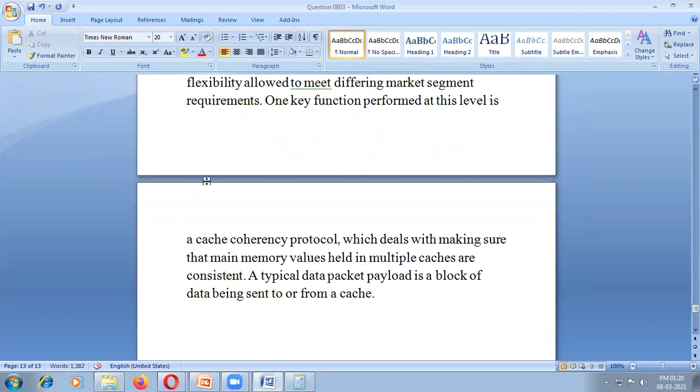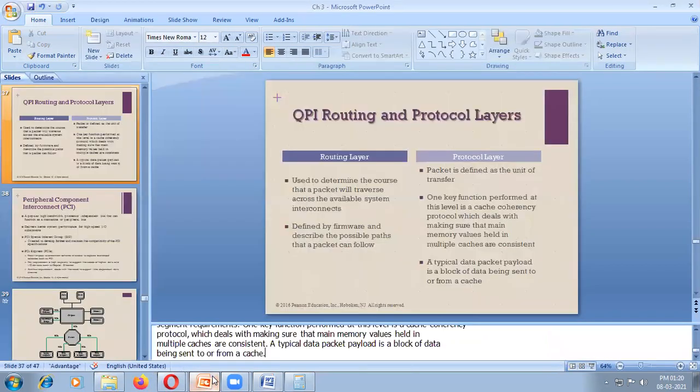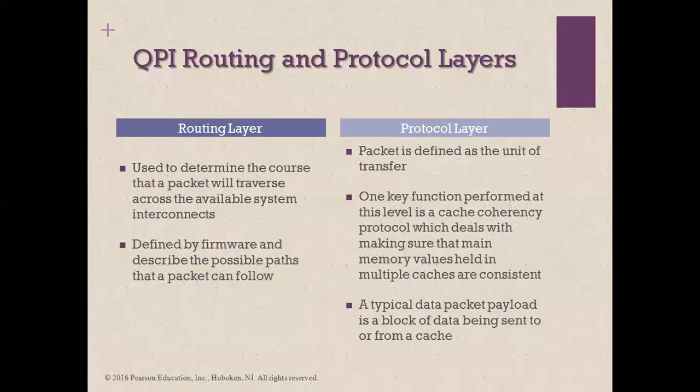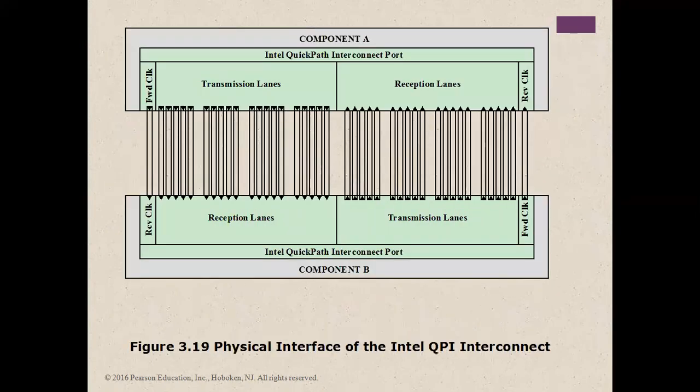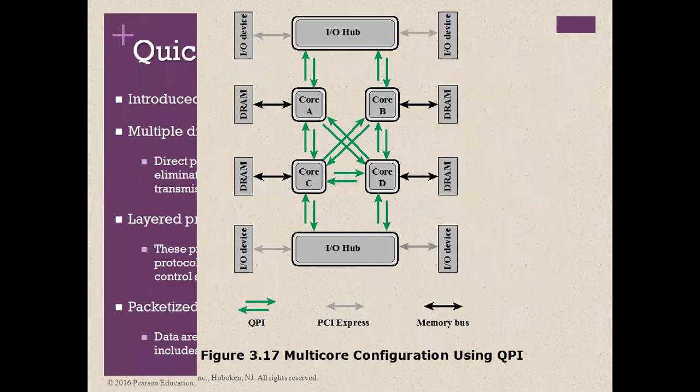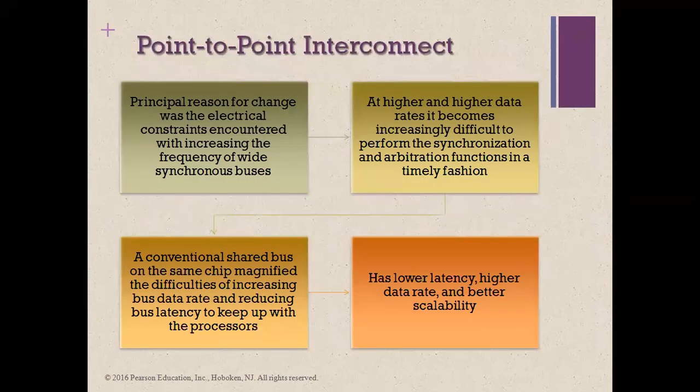These are all important parts for our final exam, how this protocol layer will be. A packet is the defined unit of transfer. One key function is performed at the level of the cache, and it will be doing the packets and transmission of the data. You can mostly understand these things when you have knowledge of computer networks and the microprocessor, because without the microprocessor, there is no computer network. When you go for networking connections, we need QPI, Quick Path Interconnect.